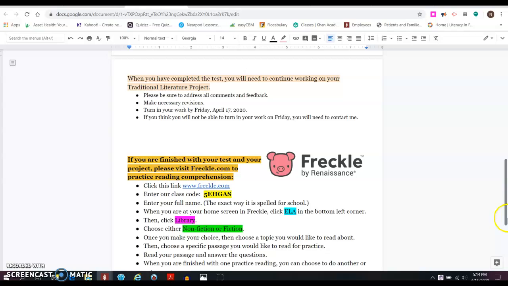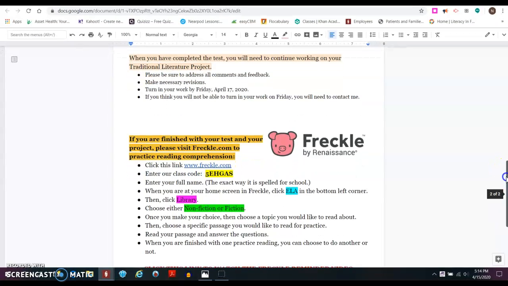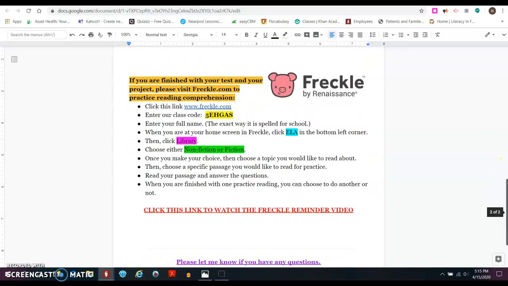And then notice I have some further directions for when you're done with the test. It says when you have completed the test, you will need to continue working on your traditional literature project. Please be sure to address all comments and feedback. Make necessary revisions. Turn in your work on Friday, April 17th, 2020. If you think you will not be able to turn in your work on Friday, you will need to contact me. Most of you have been really good with contacting me.